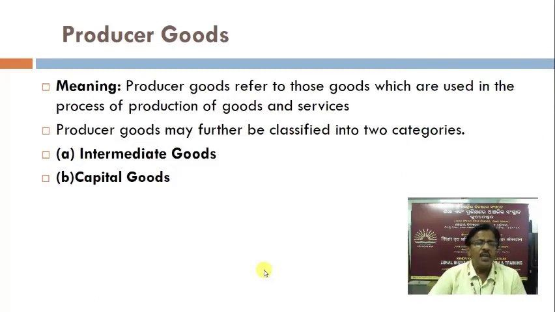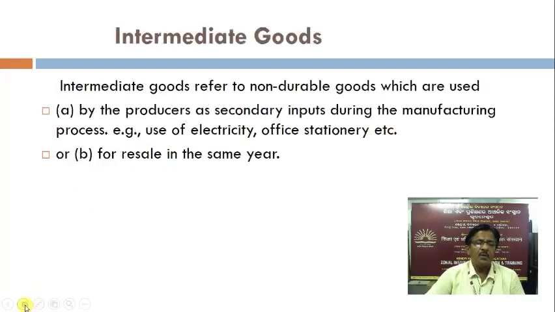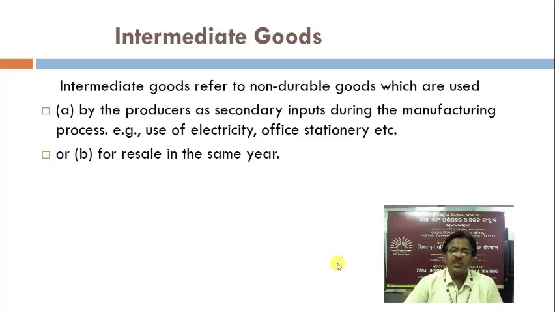Producer goods refer to those goods which are used in the process of production of goods and services. Producer goods may further be classified into two categories: intermediate goods and capital goods. Intermediate goods refer to non-durable goods which are used by the producers as secondary inputs during the manufacturing process, for example, use of electricity, office stationery, etc. Or intermediate goods are for resale in the same year.